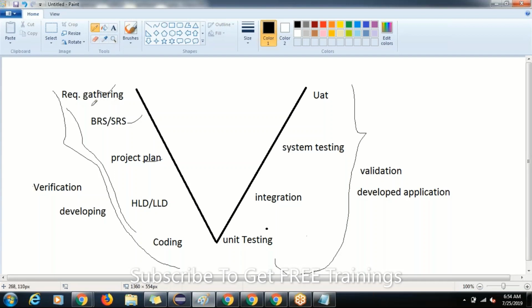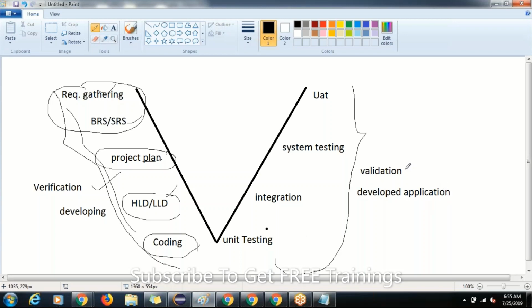The business analyst, once the BRS and SRS document preparation is done, will verify it. The project plan is done by the PM, who will verify his document. The HLD and LLD design is done by the designing team, and they will verify their design. For coding, they will verify their coding. That means the process of verifying the developing project is correct or not is called verification.